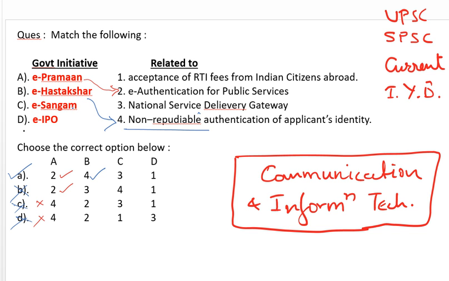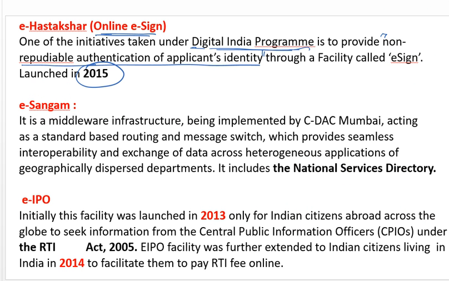But let's check out what is E-Sangam. E-Sangam is nothing but a middleware infrastructure. It is an infrastructure being implemented by CDAC Mumbai. Where is the center of CDAC? It is at Mumbai, acting as a standard based routing and message switch, so all our messages and routings are switched here. E-Sangam provides seamless interoperability, and interoperability means inside the government only.